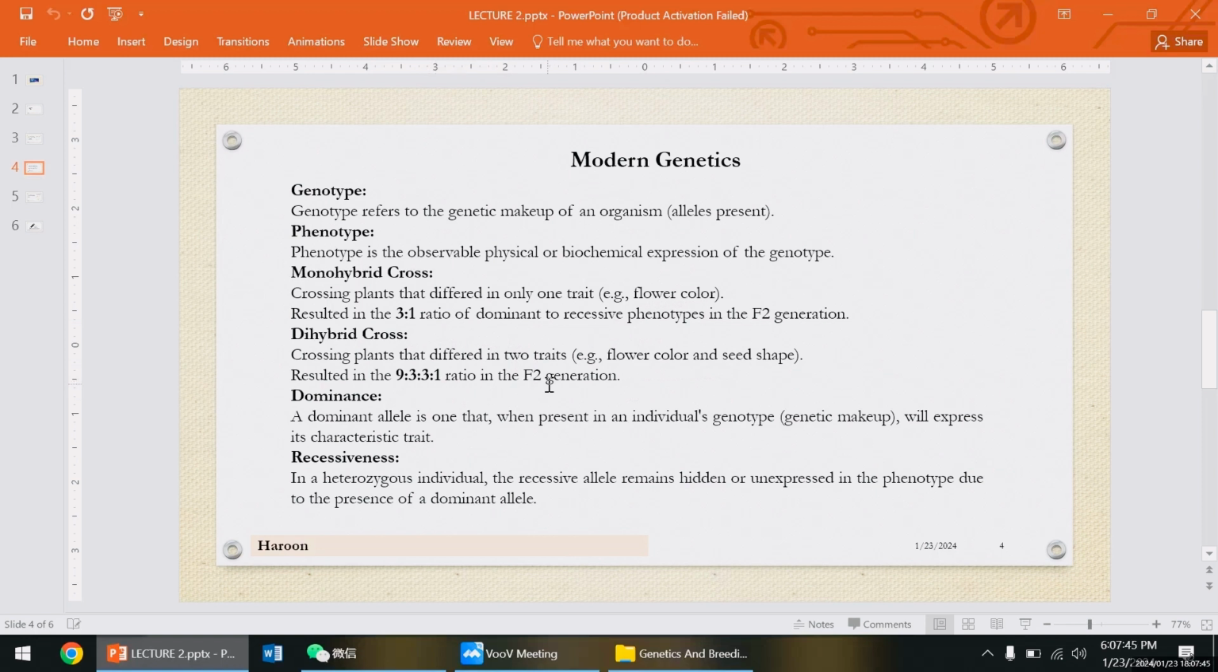We are going to discuss this ratio in the next part of this Mendel's law lecture. In today's part, we are going to discuss the 3 to 1 ratio part. And here is dominance.